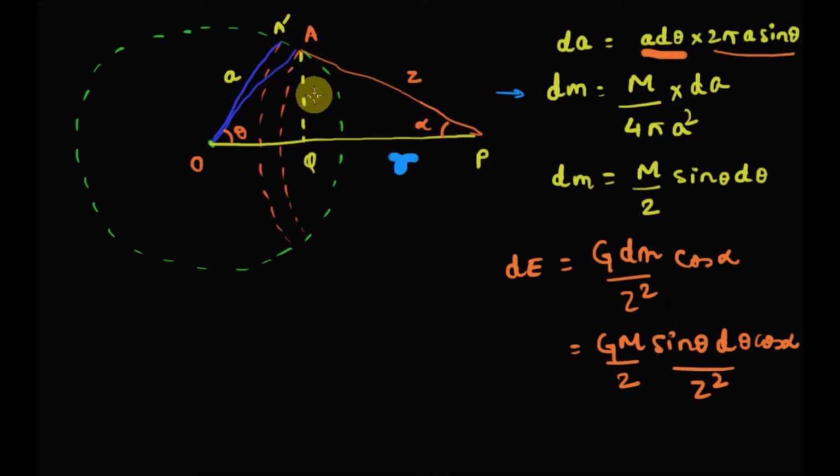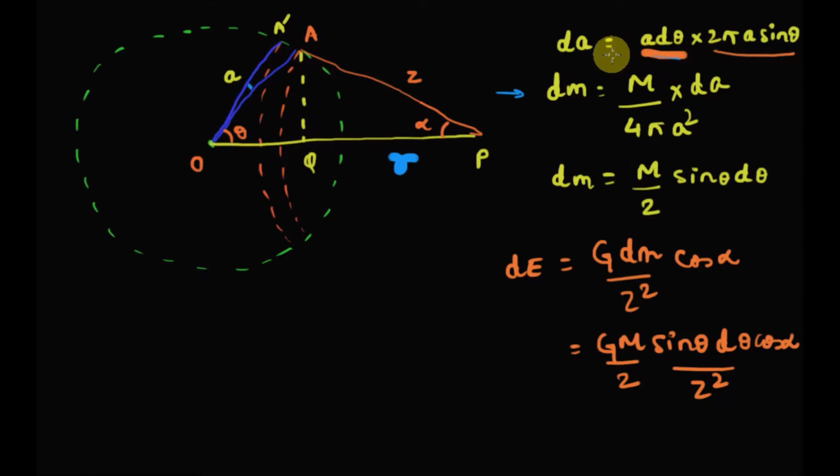Before finding the mass, let's find out the area of this elementary ring. The area of this ring will be the width of the ring times the perimeter of the ring. What will be the width of the ring? The width will be AA dash. From geometry, AA dash will be a into this angle, and if this angle is theta, then this elementary angle will be d theta. So AA dash will be a d theta. What will be the perimeter? The perimeter will be 2 pi r, so what will be the radius of this elementary ring? The radius will be AQ, and AQ will be a sine theta.